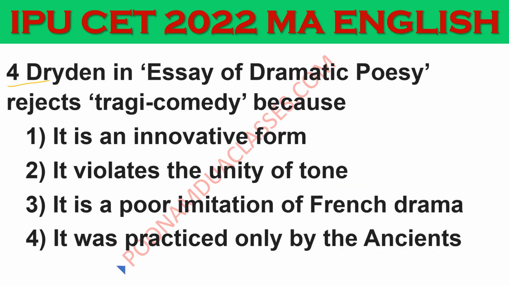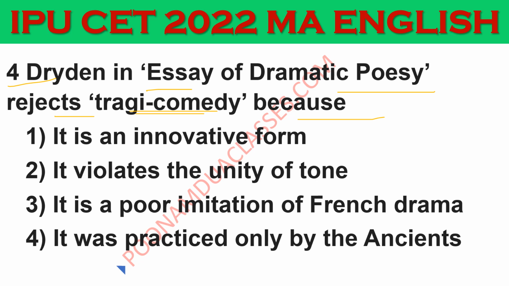Next question, question number 4. Dryden in Essay of Dramatic Poesy rejects tragicomedy because. What is the reason? Let us understand what is tragicomedy. Tragicomedy is a literary device used in fictional works generally, and it contains both tragic and comic elements. The characters are very much exaggerated, and sometimes there might be a happy ending after a series of unfortunate tragic events.